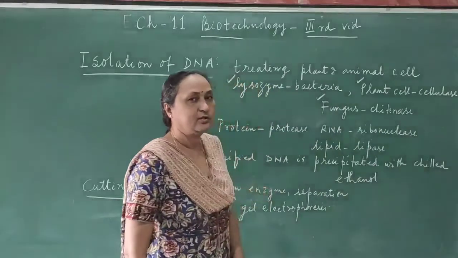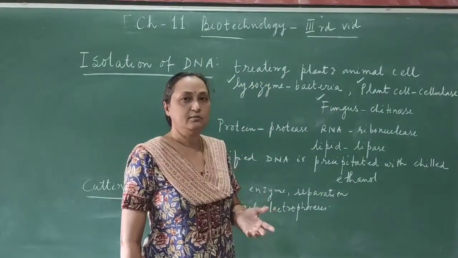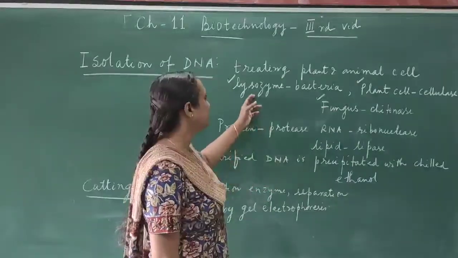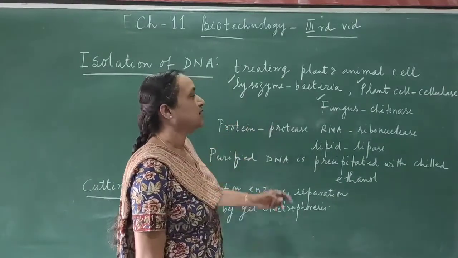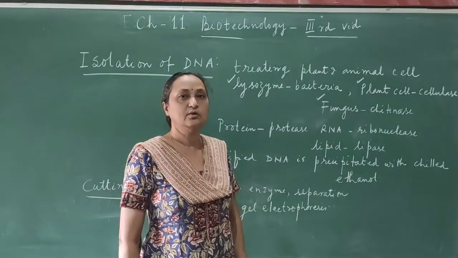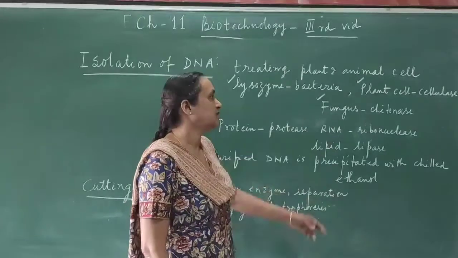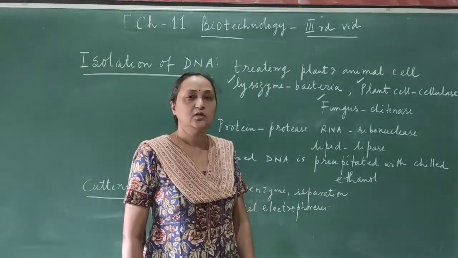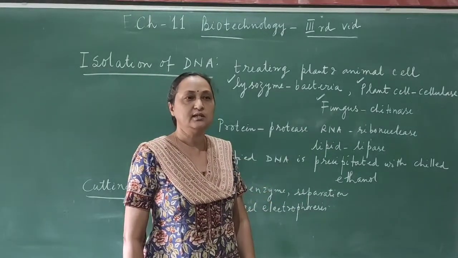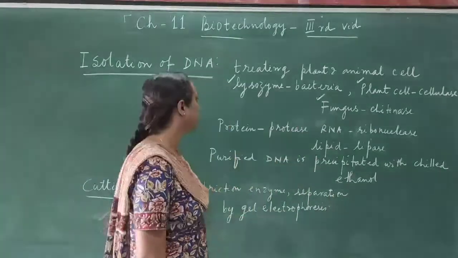The bacterial cell wall does not have cellulose. That is different from the normal plant cell. So here the enzyme used is lysozyme. The plant cell wall is made up of cellulose, so to break the cellulose, the enzyme used is cellulase. And the fungal cell wall is made up of chitin. To break chitin, we use the enzyme chitinase. So these three points you have to remember.